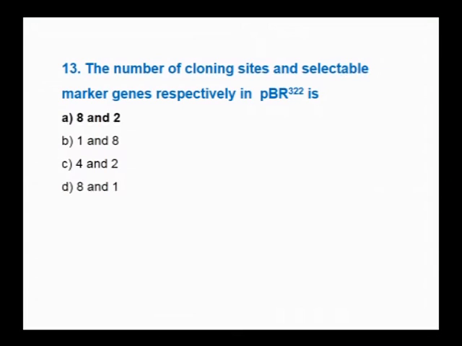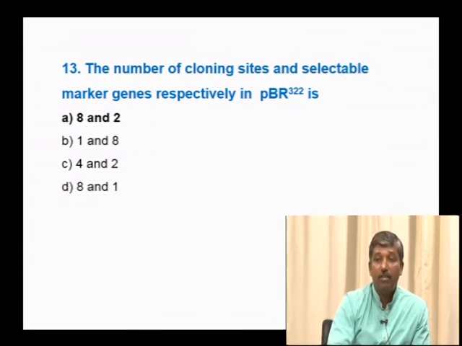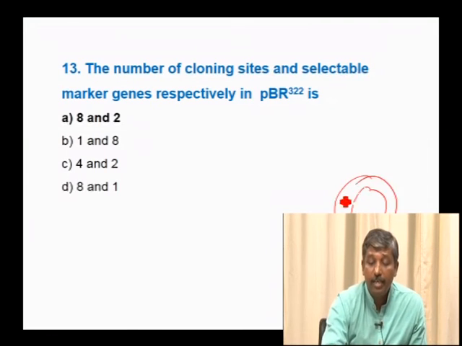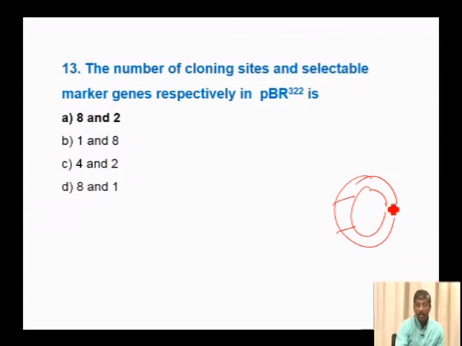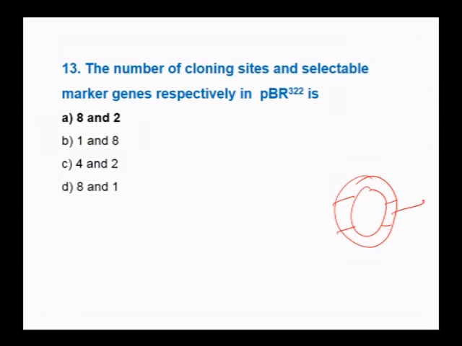The number of cloning sites and selectable marker genes respectively in pBR322. The clue for this is in the pBR322 diagram you all learned. The tetracycline resistance gene to the right and the ampicillin resistance gene to the left. So 2 selectable marker genes. With 2 selectable marker genes, options A and C are there. But 4 cloning sites are not there. There are 8 cloning sites. Hence the option is A.